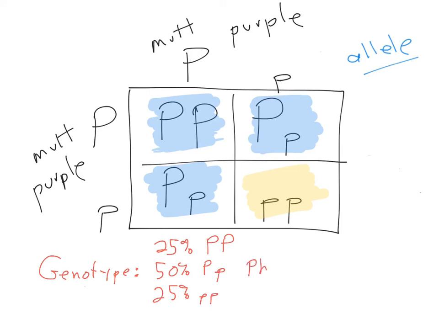If you're asked to report what these plants look like, their physical types, that's called a phenotype, what they look like on the outside. So here, the 25% of the plants that are big P, and the 50% of the plants that are big P, little p, they're all purple. They're all purple. So this would be reported as 75% purple flowered pea plants and 25% white flowered plants. And that's how you do a Punnett square.